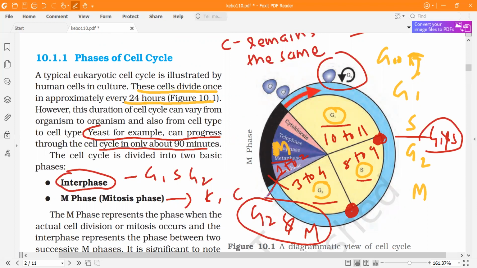Now these checkpoints are just like a check post. When you enter a city, there is normally a police checkpoint outside the city which checks whether anything illegal is being carried in the vehicle.